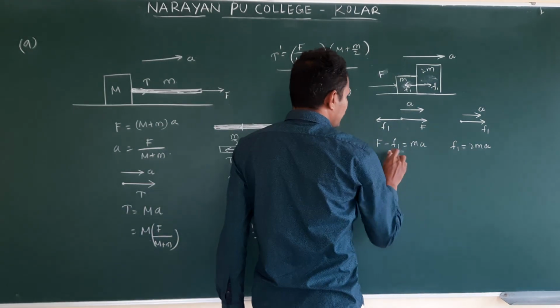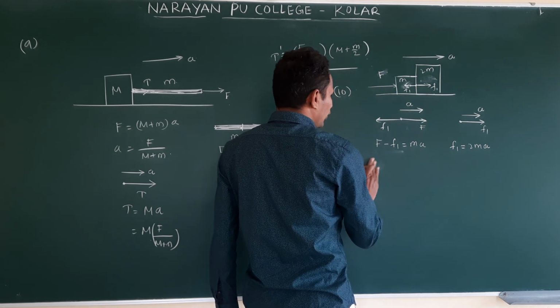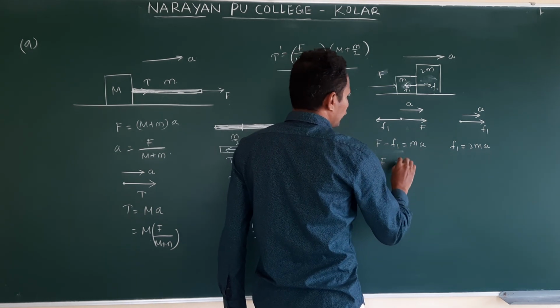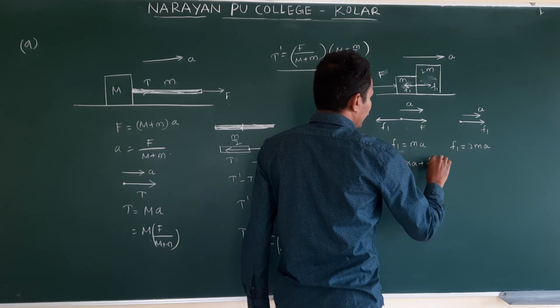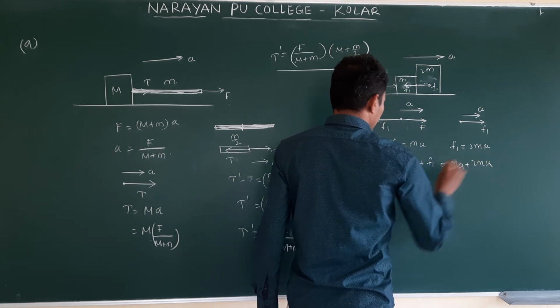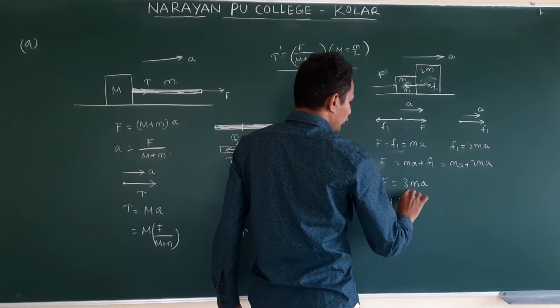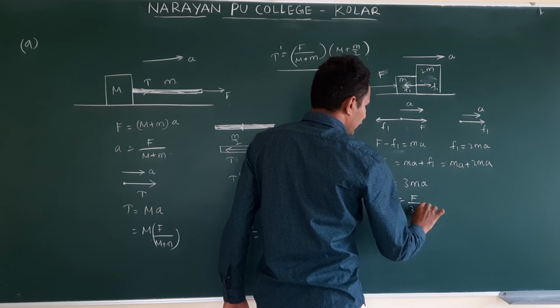Now first we will try to find out acceleration. Substitute F1 here, or you add these two equations or whatever method. What do we get? F is equal to ma plus F1, equal to ma plus 2ma. So F is equal to 3ma, A is equal to F by 3m.